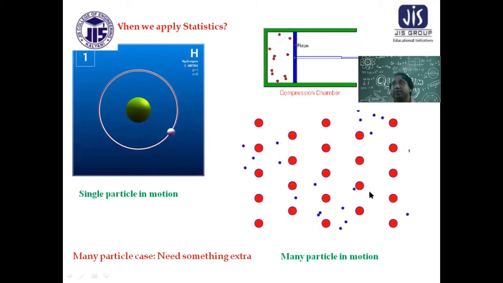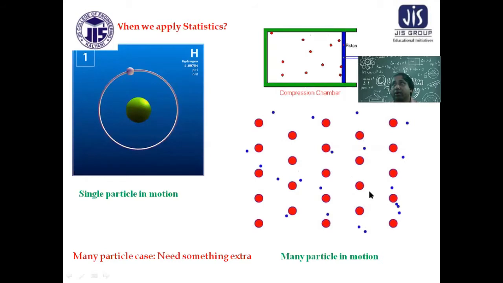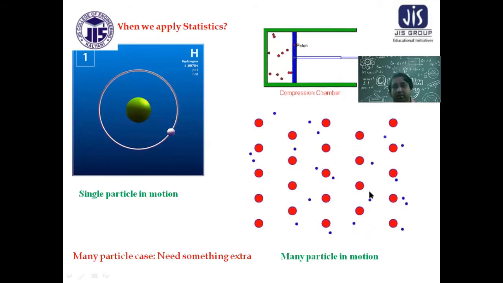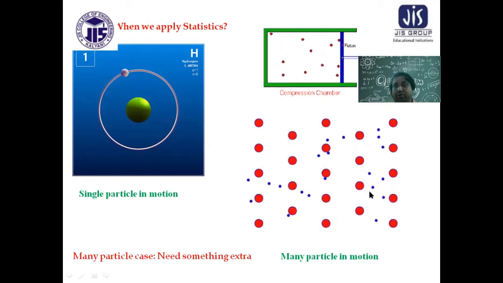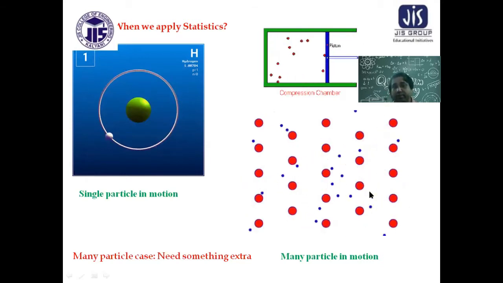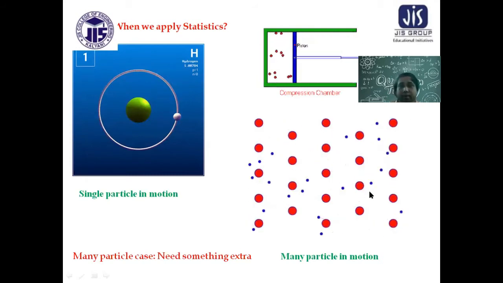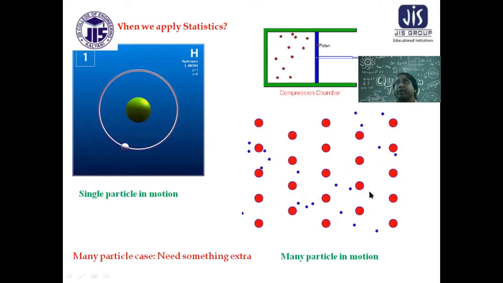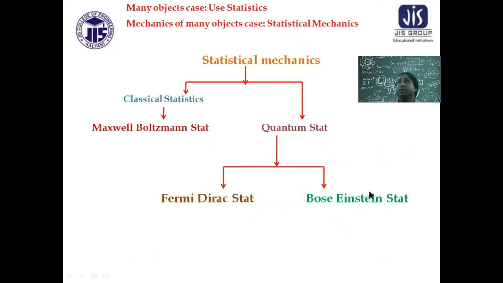For that purpose, it's a mechanics problem, but it will be the mechanics of many objects. I have to be statistical when I describe so many electrons. How many Schrodinger equations will you solve if you have crores of electrons moving? So your technique has to be different. It should take care of the many-particle issue. For electrons we will have some technique, and for particles moving in a container we have some other technique. In general, for gas molecules it is the Maxwell-Boltzmann statistics we use.